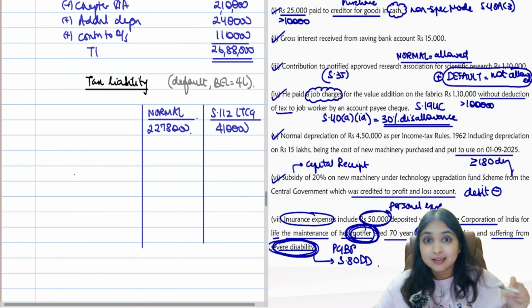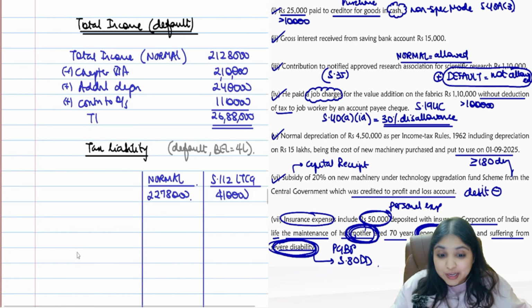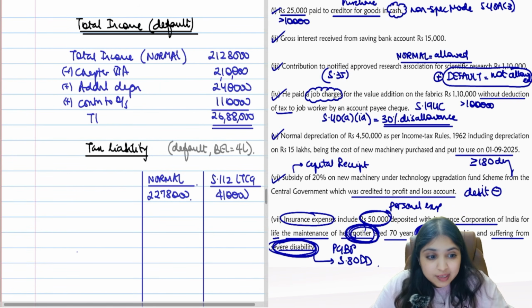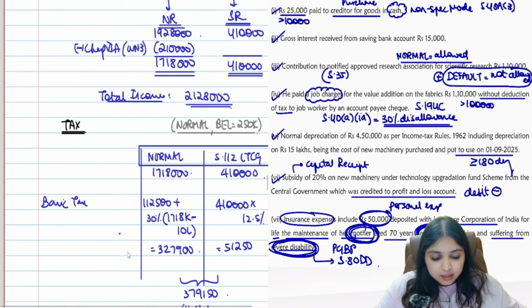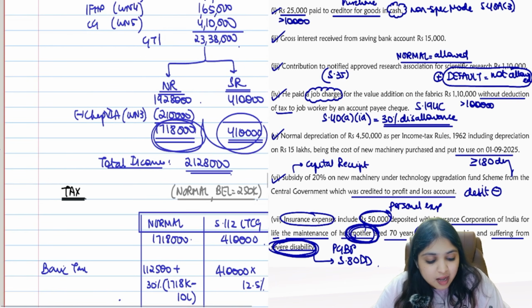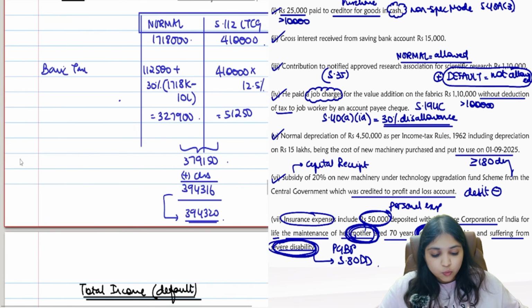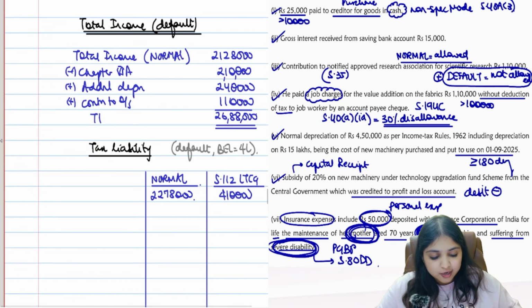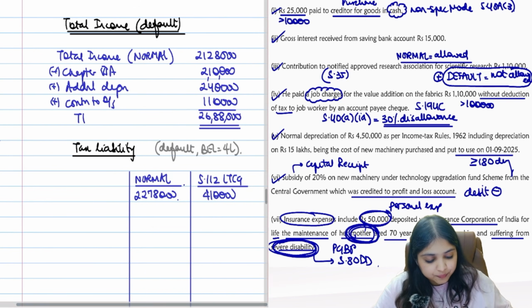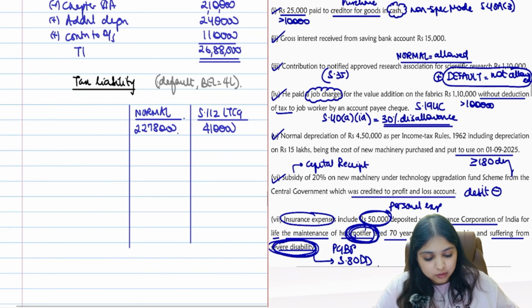Did you understand? I'll tell you what I'm trying to say. We took total income as per normal regime, 21,28,000. This 21,28,000 is nothing but normal income plus 112 LTCG. So when I'm computing as per default regime, here also I do have special rate income of 4,10,000, right? That's what I've written over here. Okay. Now come on, normal calculation.